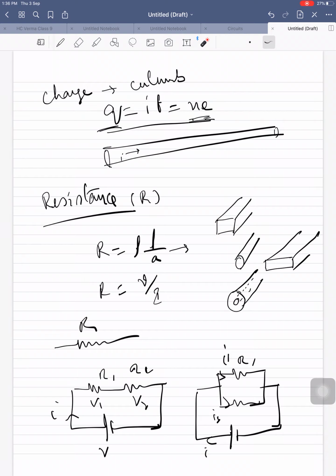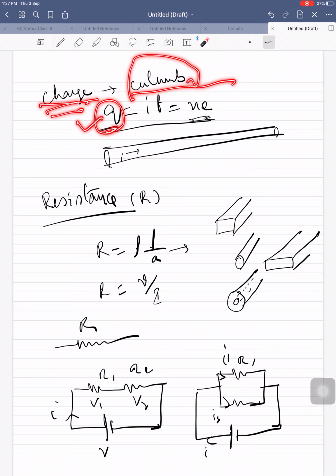If you rub your hand on the chair, your hair will get one charge and the chair will get another charge, positive or negative. Please verify which will get negative charge and positive charge. Charge is measured in the unit coulomb.